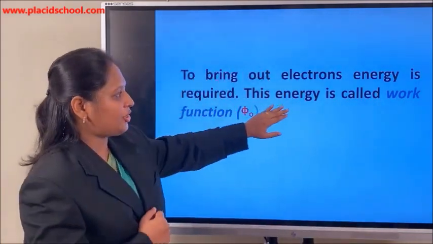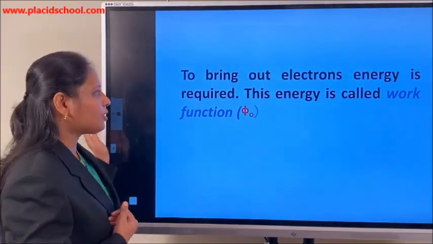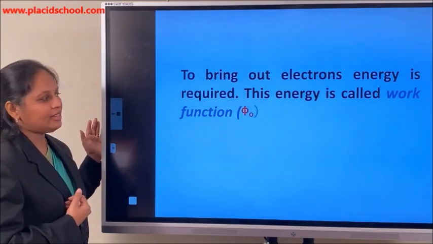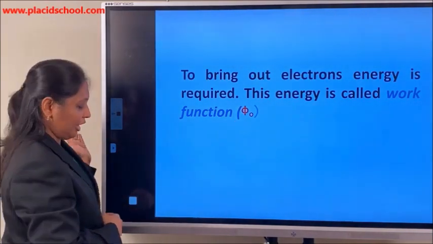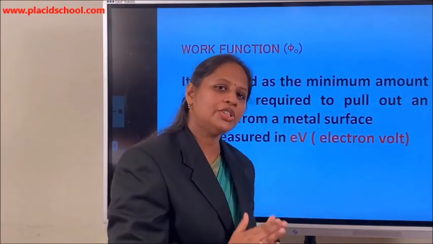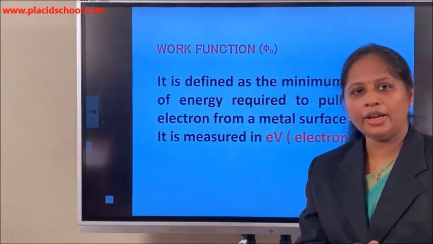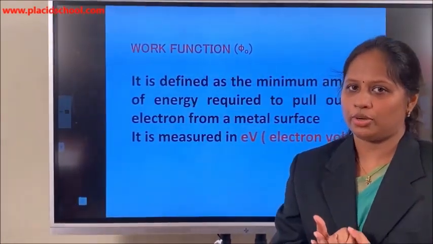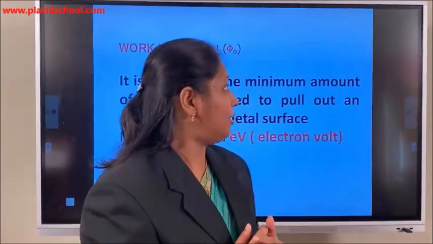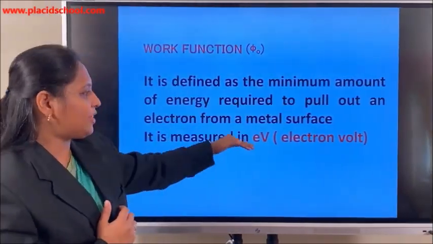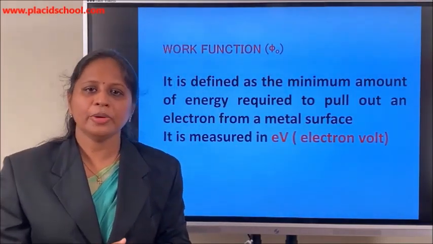And this minimum energy required for the electron to come out of the metal surface is called work function, and it is denoted by phi naught. So work function is defined as the minimum amount of energy required to pull an electron from the metal surface, and this work function is measured in electron volt, which we mainly use in atomic physics.